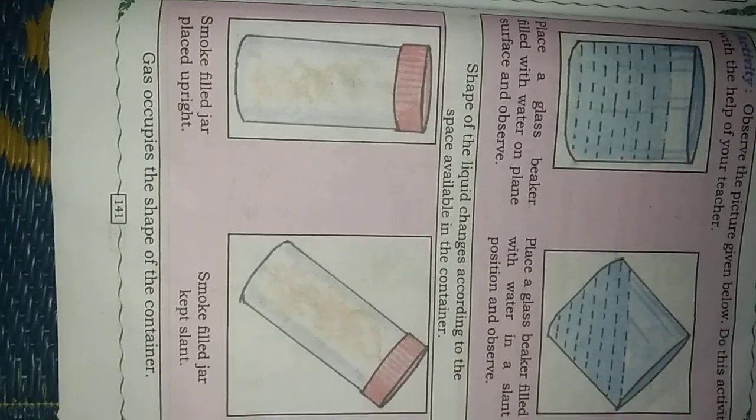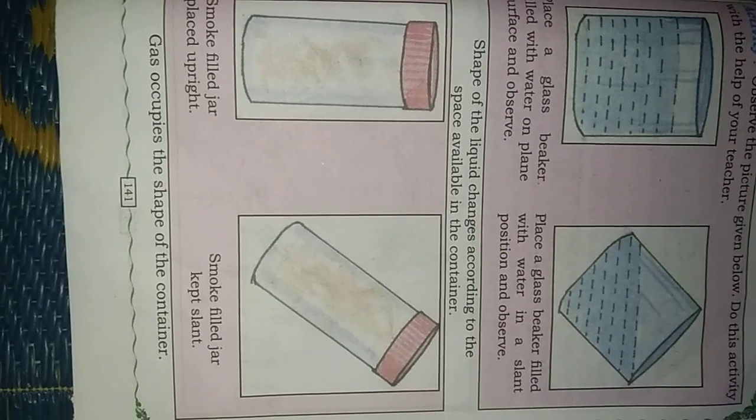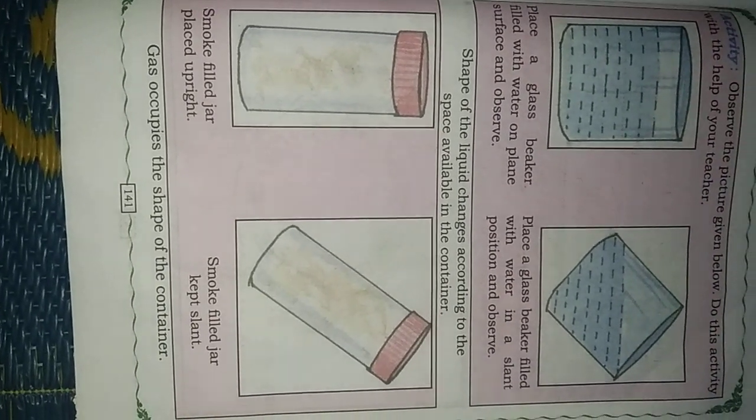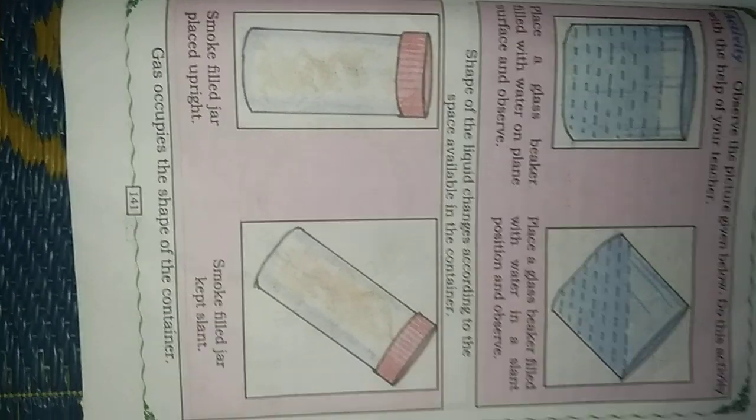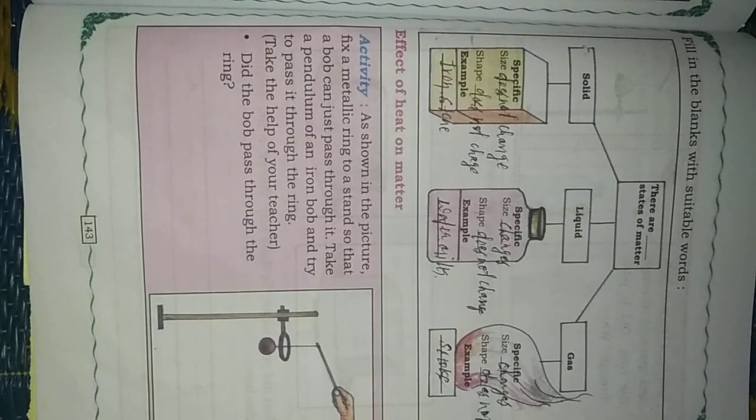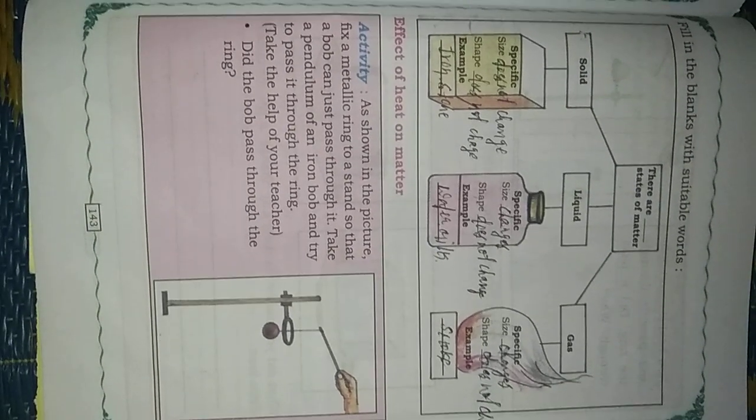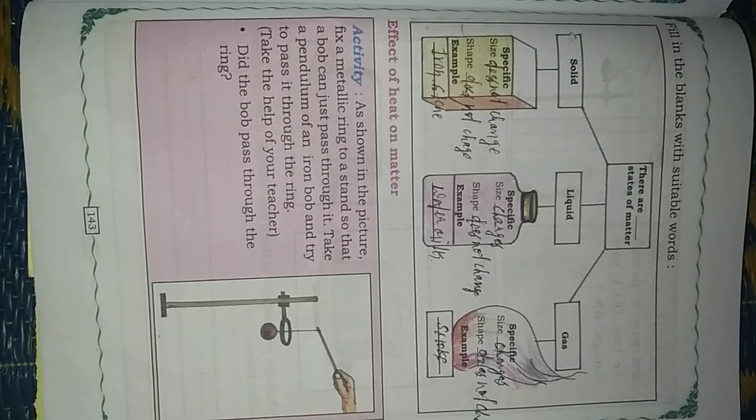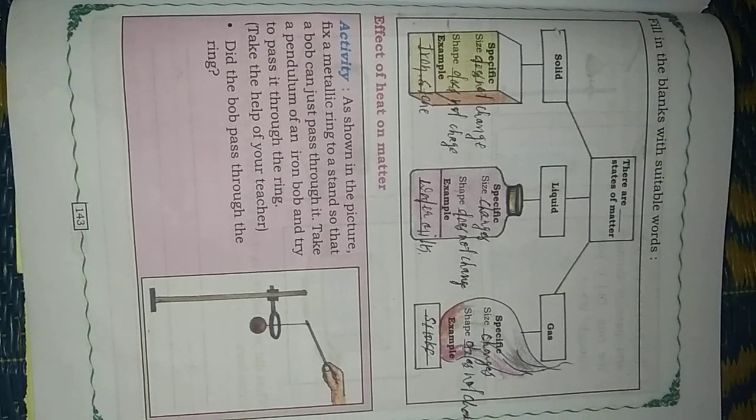Today we are going to discuss how the shape of a liquid changes according to the space available in the container, and also how a gas occupies the shape of the container, with the help of activities. And also the effect of heat on matter, with the help of a simple experiment. All these things we will discuss in this class.